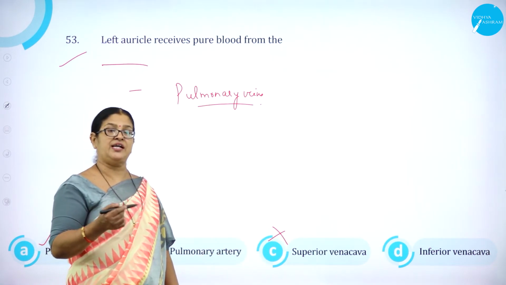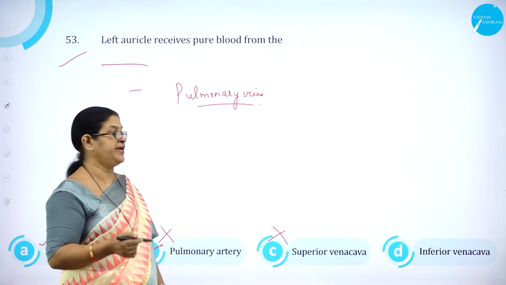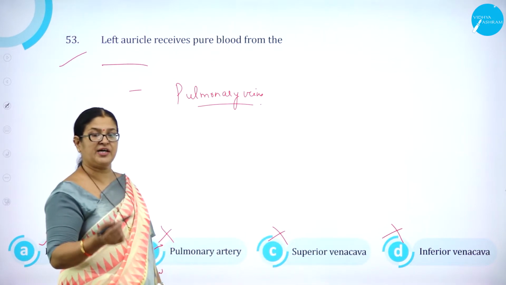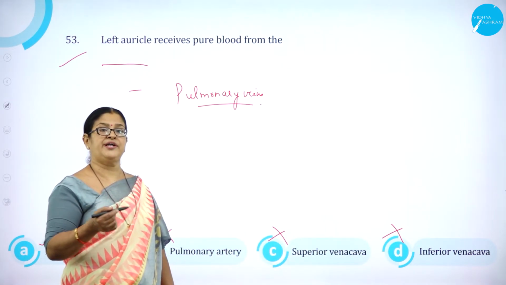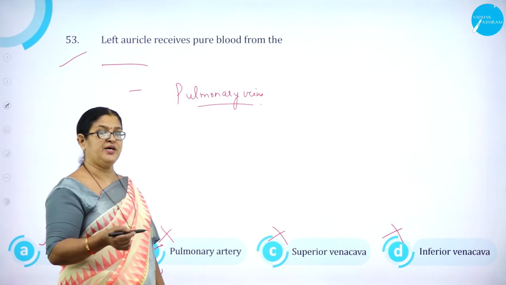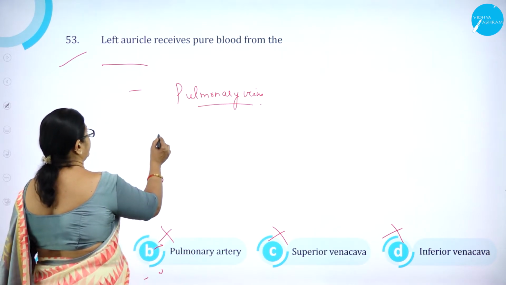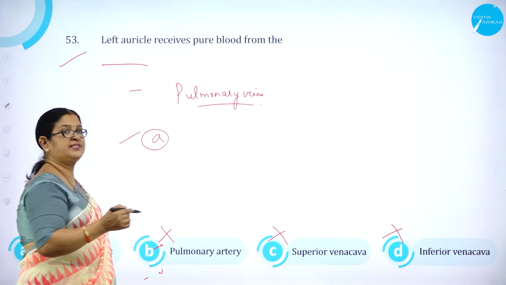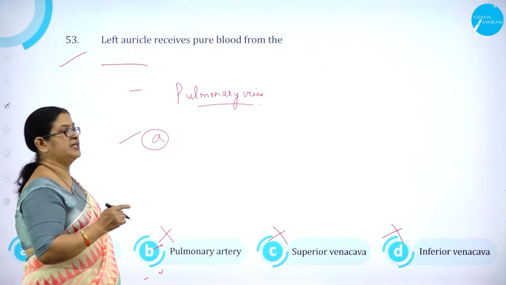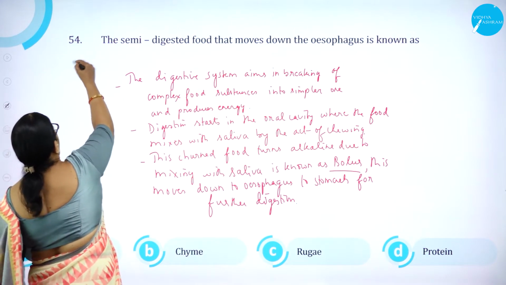Superior vena cava collects the impure blood or the deoxygenated blood from the upper parts of the body. Then inferior vena cava is wrong. Inferior vena cava collects the impure blood or deoxygenated blood from the lower parts of the body and pours it into the right auricle. So option A is correct. Option A is correct. That is, left auricle receives pure blood from the pulmonary veins. Moving on to question number 54.